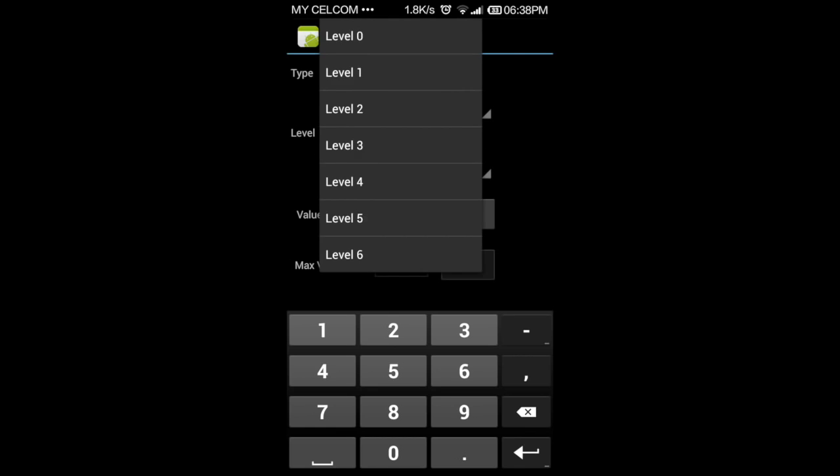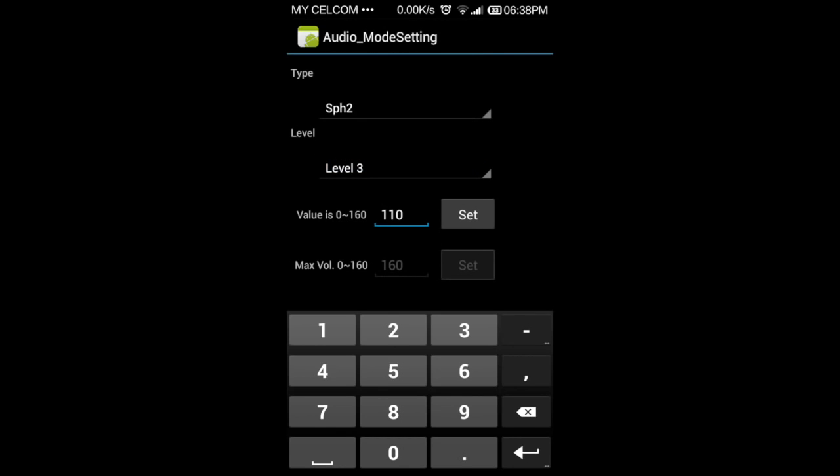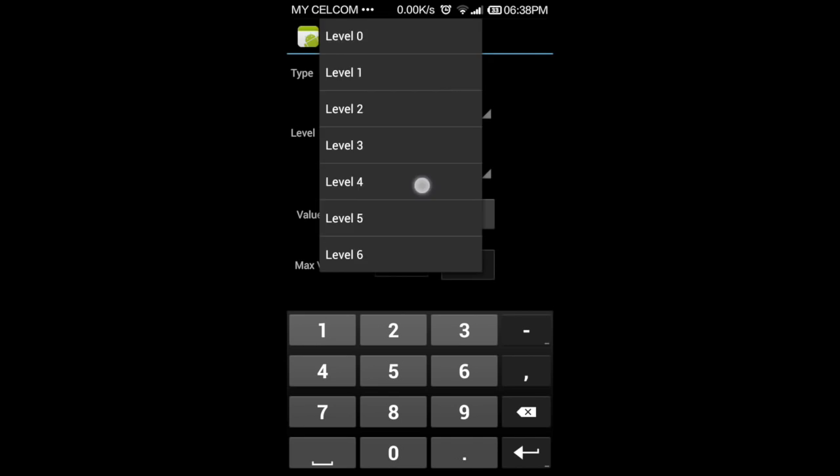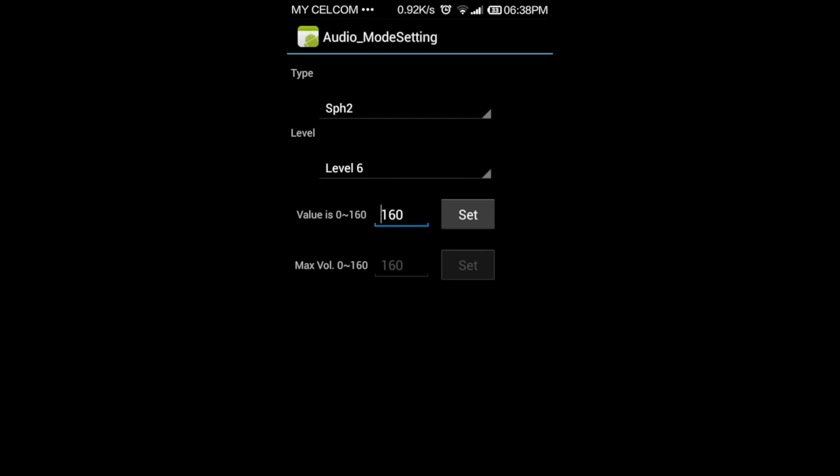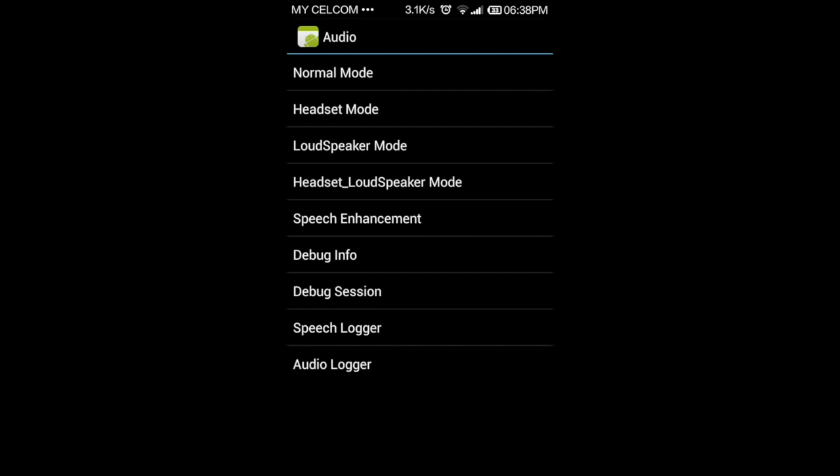Level 3, 110 and set. Level 4, 126 and set. Level 5, 143 and set. Level 6 is 160 and set. Okay, now go back, and we have done with the normal mode.